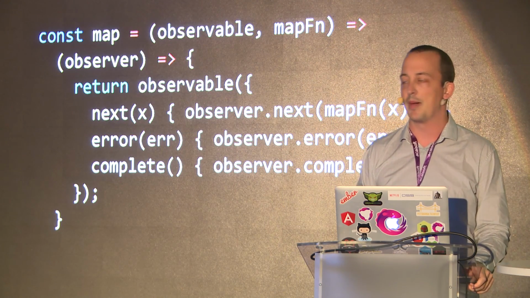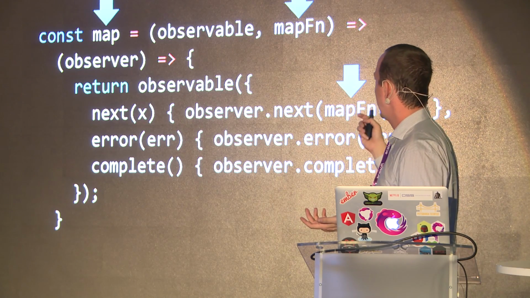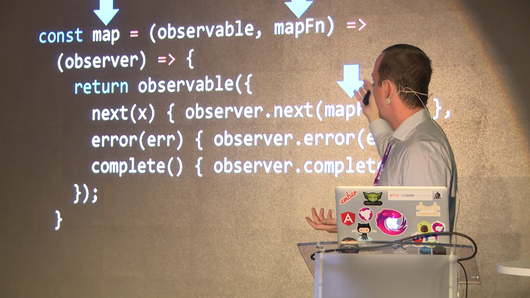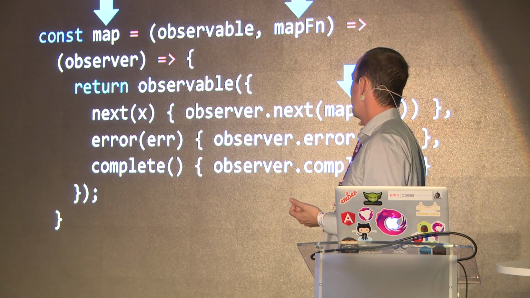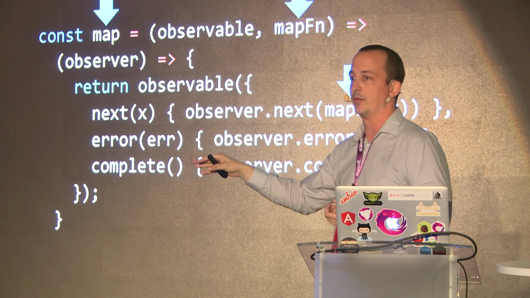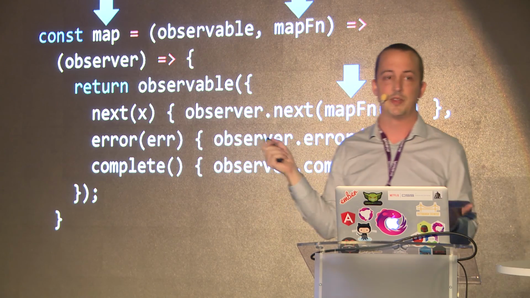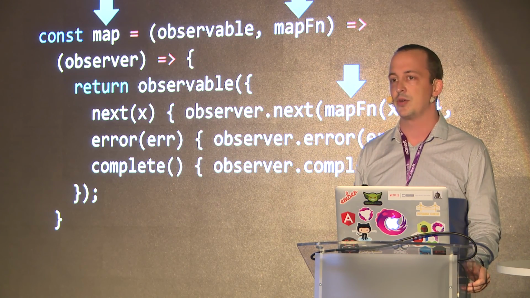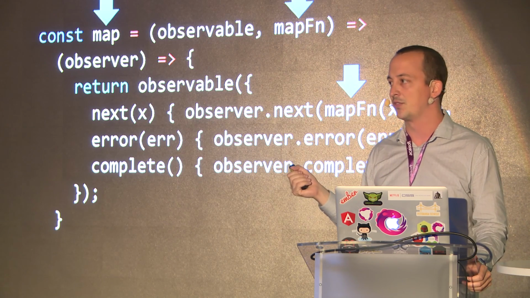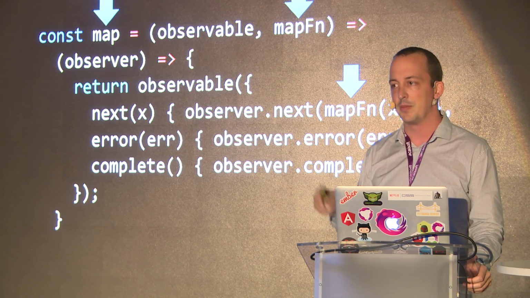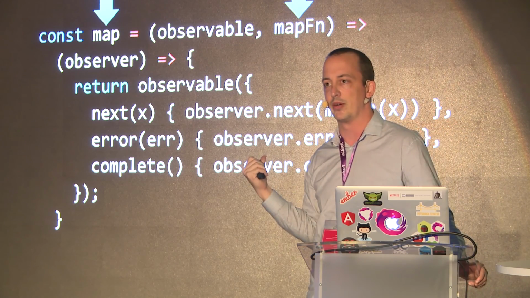So let's make this a map operator. In order to make this a map operator, all I really do is I add an argument there to provide a mapping function, and then I make sure to call the mapping function on the value before I forward it along to that destination. So that's it. This is a map operator in a nutshell. If you go and you look at the RxJS 5 source code, there's a lot more code than this because I'm optimizing things for V8 and I've got some safety mechanisms in there, right? But in a nutshell, this is what the map operator does.